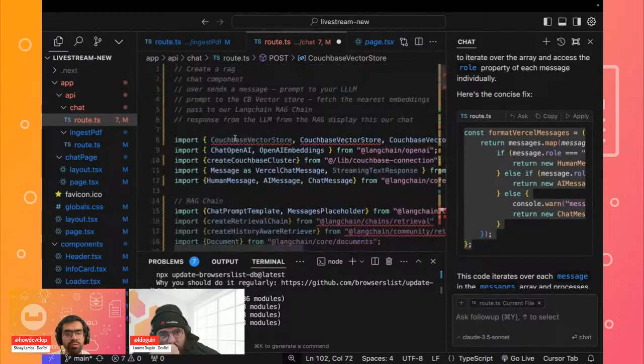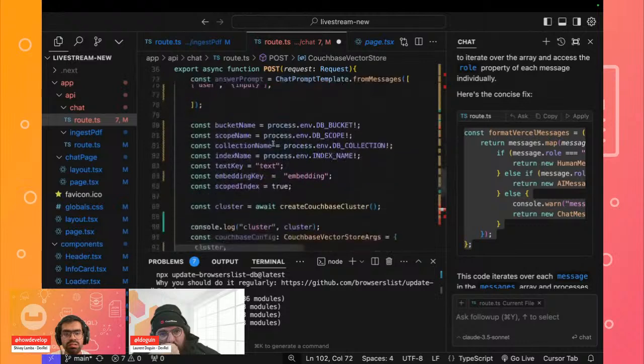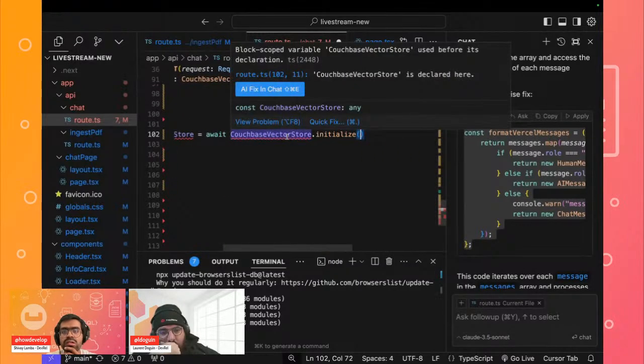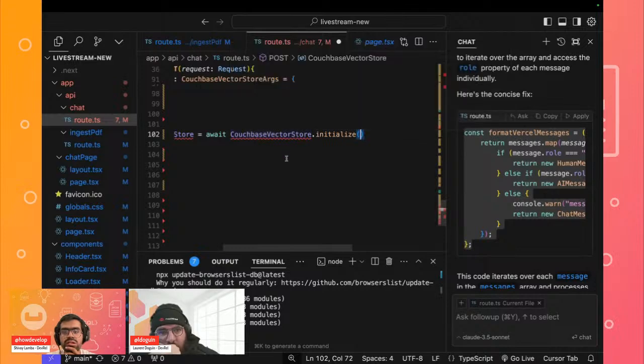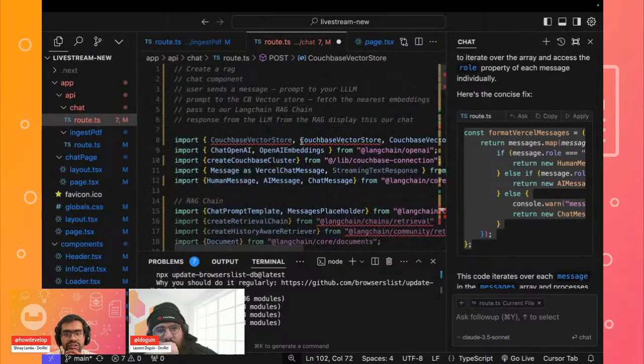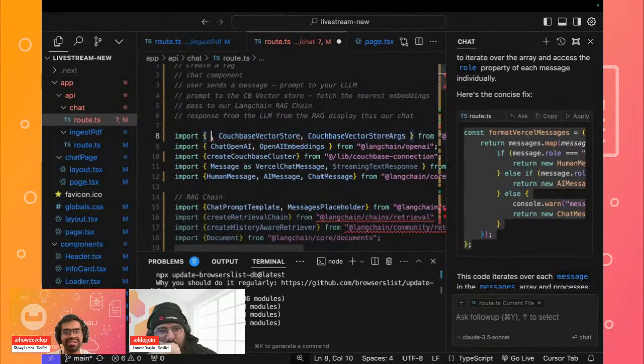Let's see if there's something wrong, that we might not have used it. Let's see if we have imported it. Oh, so we have imported it. Perfect. Just see this issue over here. Let's see why it's not used. The declaration is there. I just want to confirm. Oh, I think we copied this two times. My bad. That was the reason. Okay, that should be fine.